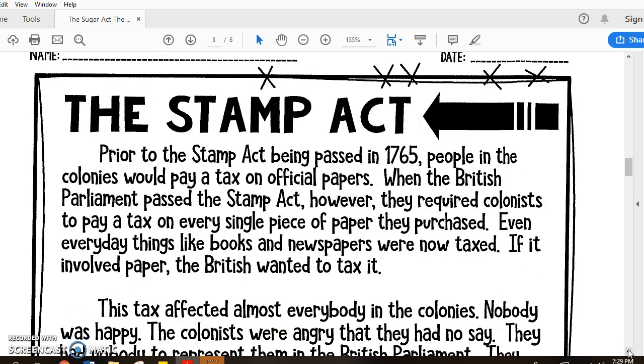The Stamp Act. Prior to the Stamp Act being passed in 1765, people in the colonies would pay a tax on official papers. When the British Parliament passed the Stamp Act, however, they required colonists to pay a tax on every single piece of paper they purchased. Even everyday things like books and newspapers were now taxed. If it involved paper, the British wanted to tax it.